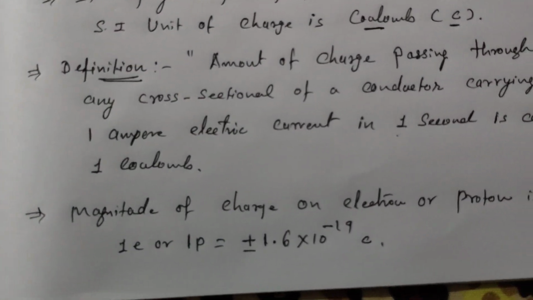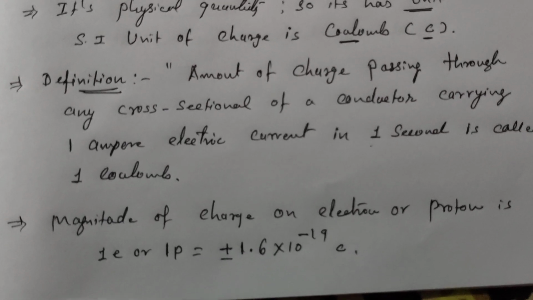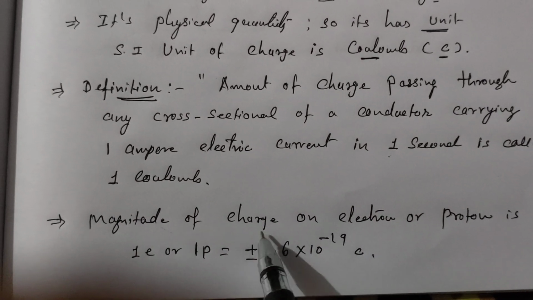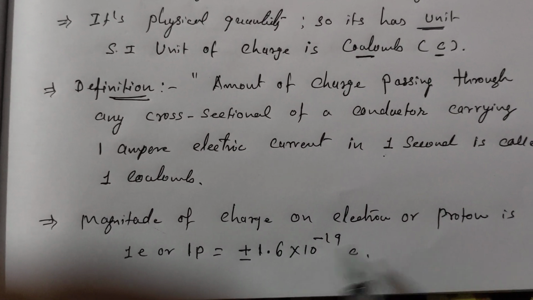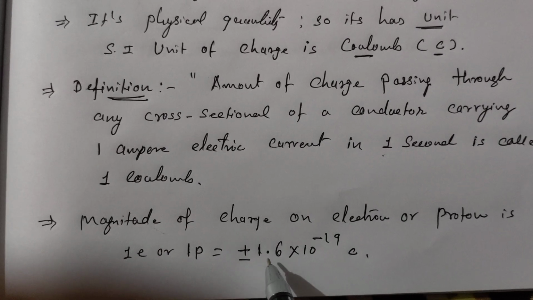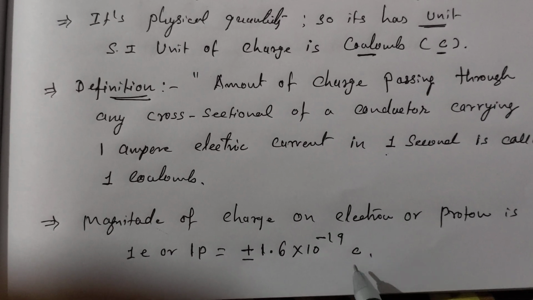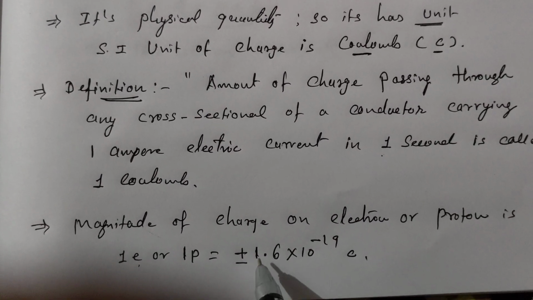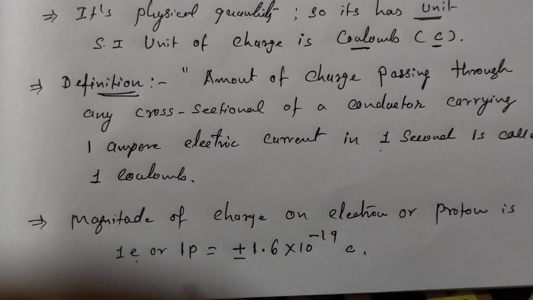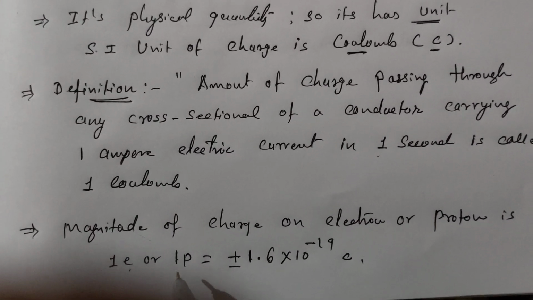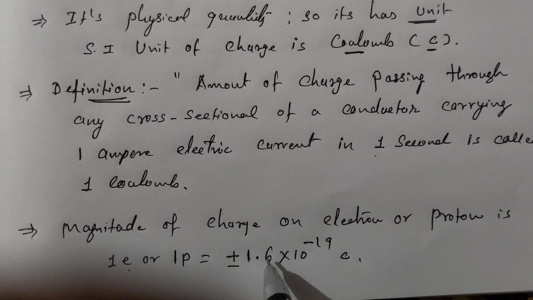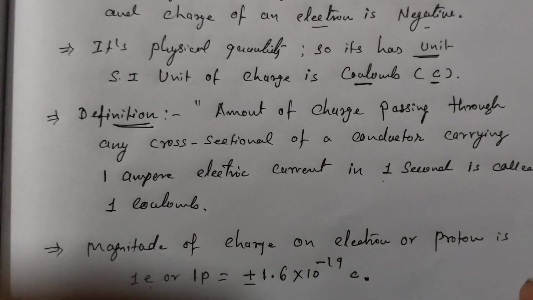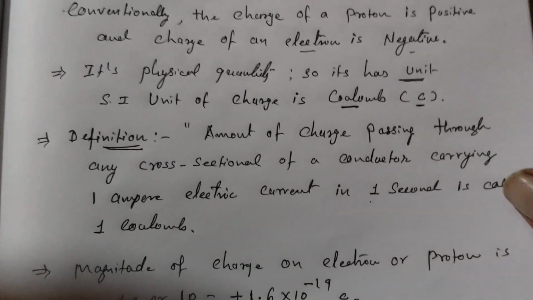Now magnitude of charge, which is very important. Remember all students, this relation: magnitude of charge on electron or proton is equal to 1.6 into 10 raised to minus 19 coulomb. If you are going for electron, you have to go for minus 1.6 into 10 raised to minus 19 coulomb. If we are going for proton, it is plus 1.6 into 10 raised to minus 19 coulomb. Okay, so this is basics of our chapter.